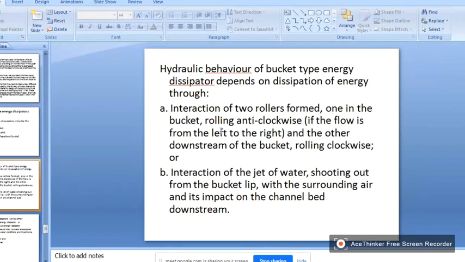What we are doing here is a roller is created in the hydraulic jump by providing some arrangements. So anti-clockwise rollers will be created, as well as clockwise rollers. By doing this, energy will be dissipated. The second type is the interaction of the jet of water shooting out from the bucket lip with the surrounding air and its impact on the channel bed at downstream. So I will show the figure, then it will be clear to you.